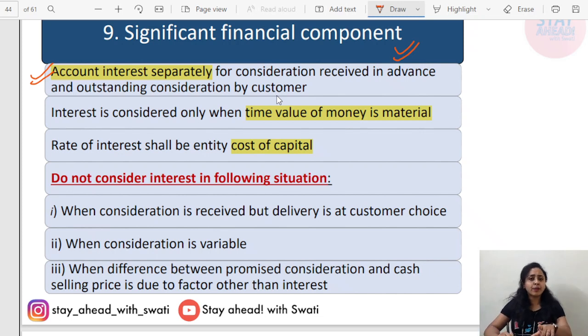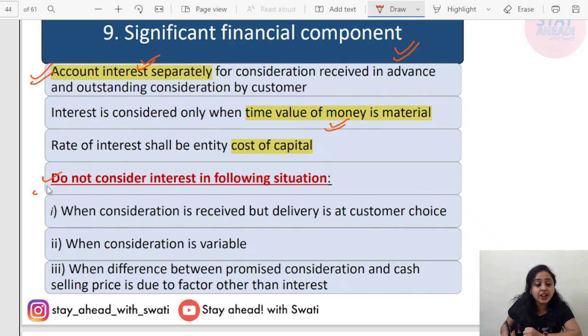It is like, if you are paying right now, you have to pay 100 rupees. Oh customer, if you are paying after 2 months, then instead of 100 you have to pay 105 rupees. So this 5 rupees is the time value of money, you have added an interest amount. Such extra 5 rupees will be recorded as interest separately. Interest is recorded only when the time value of money is material. The rate of interest shall be the entity's cost of capital. The cost of capital will be treated as the rate of interest for the particular purpose.